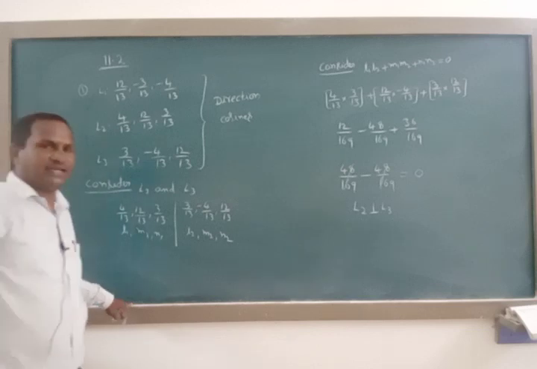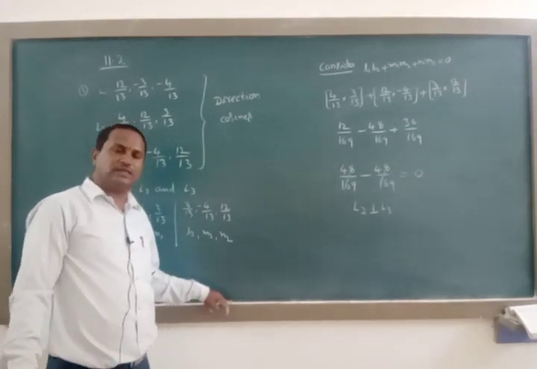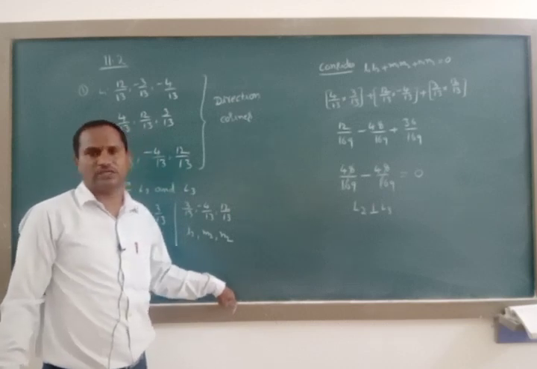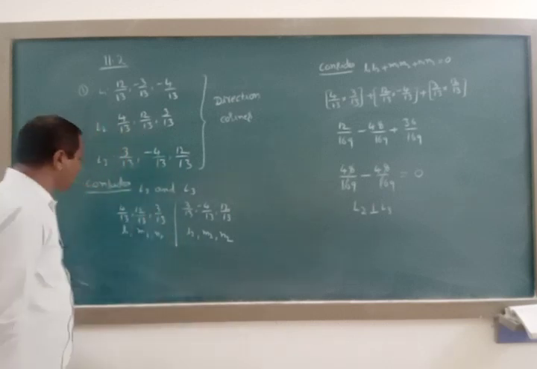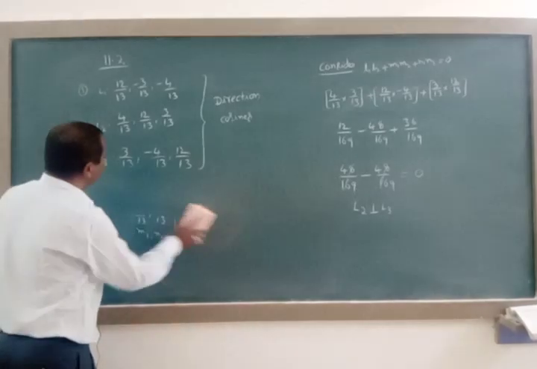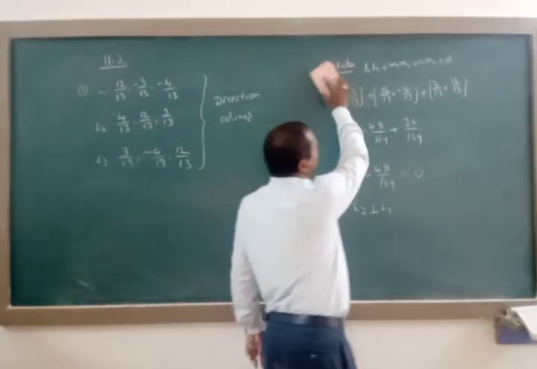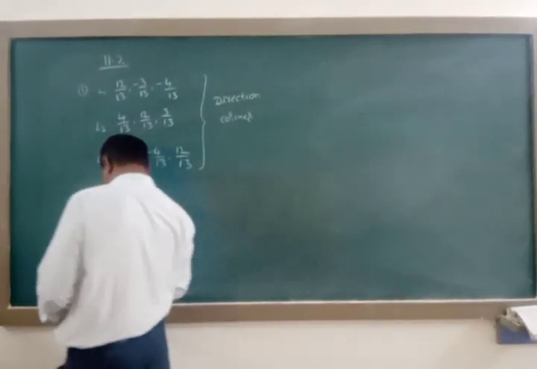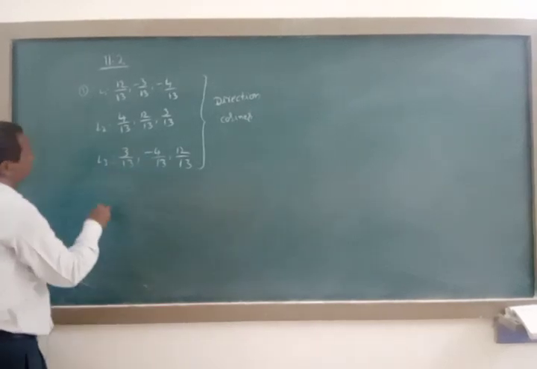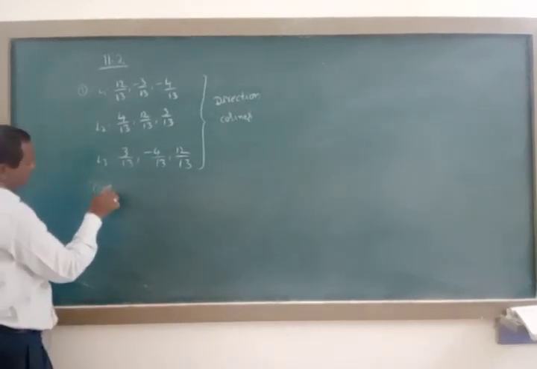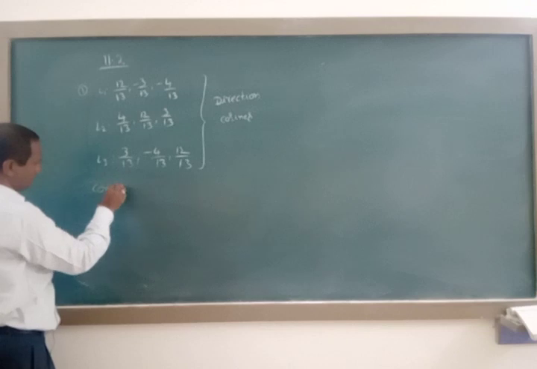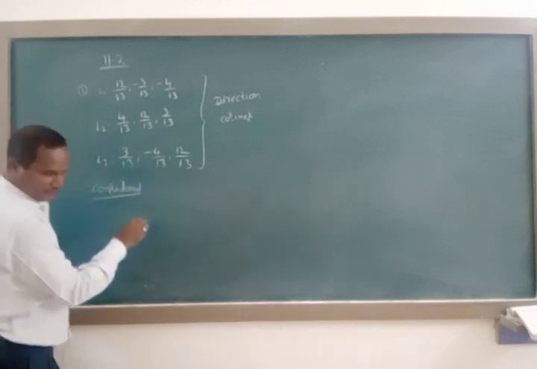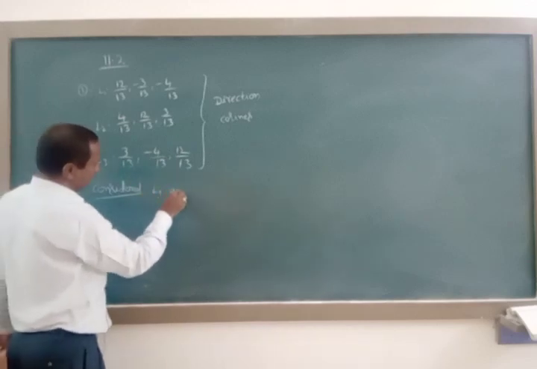If we get perpendicular there as well, then we can call L1, L2 and L3 three lines that are mutually perpendicular to each other.